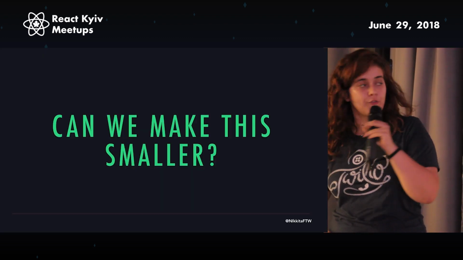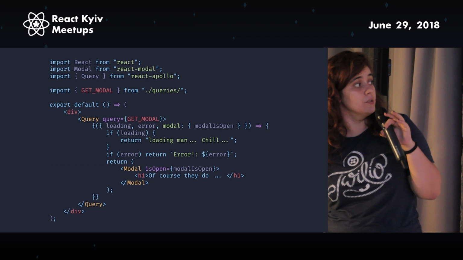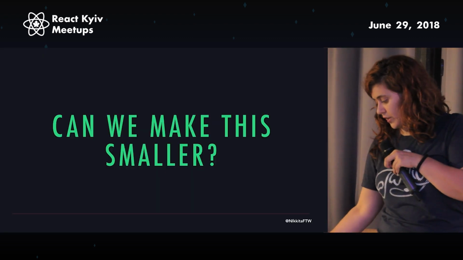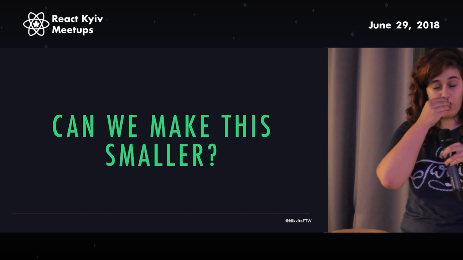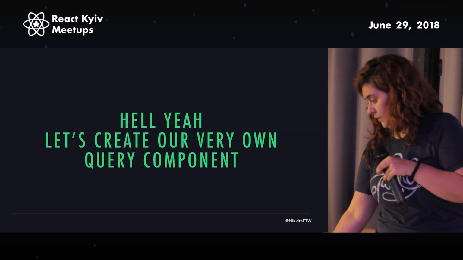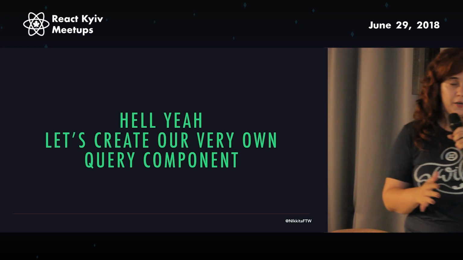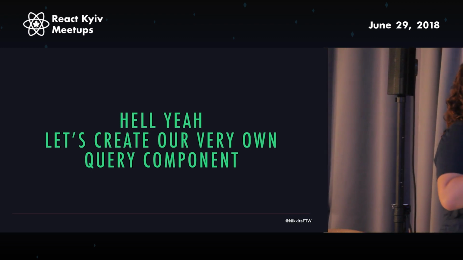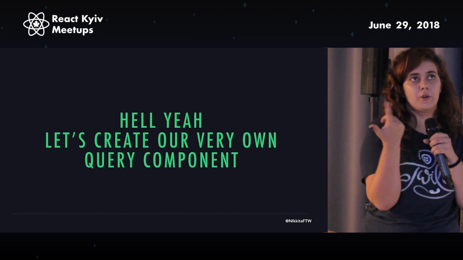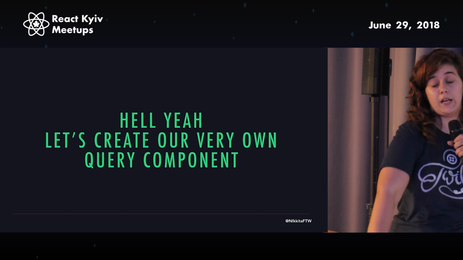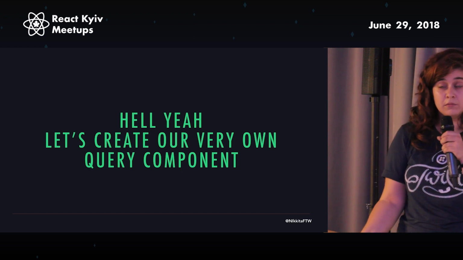And so the first thing is, this is huge. This is a lot of code. And can we make this smaller? So one approach that I tend to do in every project that I work with React Apollo is that I create my very own Query component. So the idea is that I reutilize the Query component that I have, and I just use the same loading and the same error, so the only thing that I actually pass down is the data, which makes it a lot smaller.